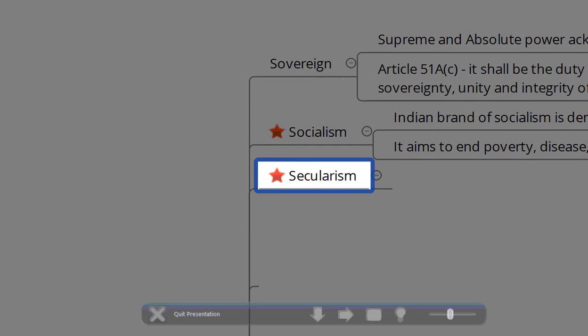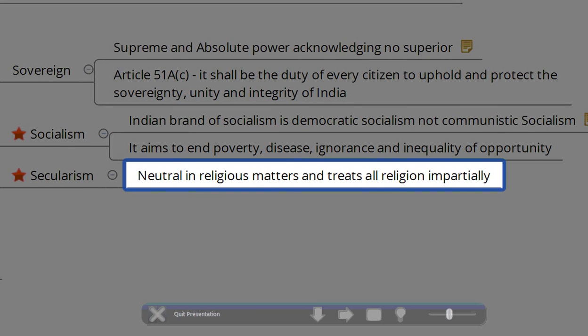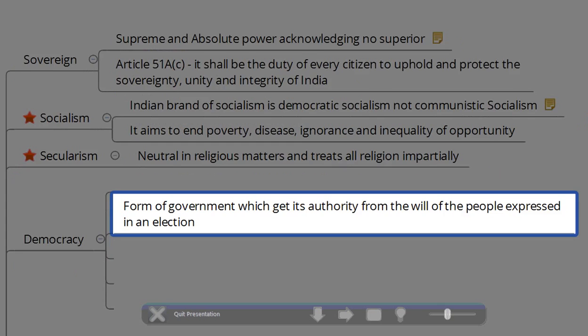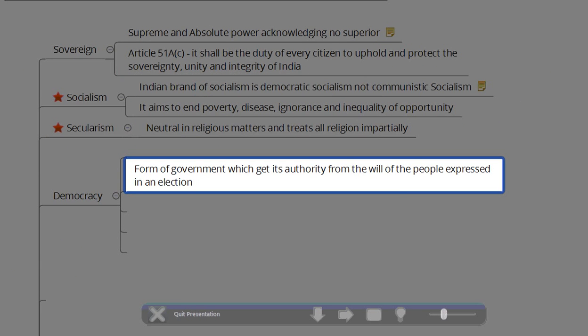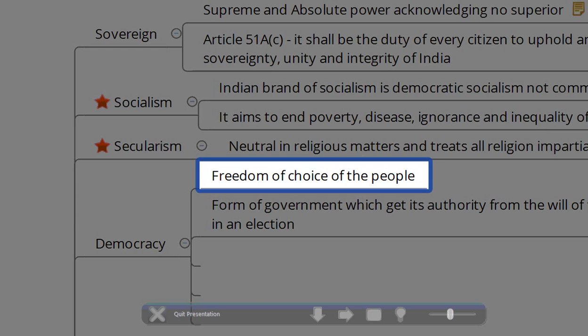The third thing that we are going to see is secularism. Secularism means being neutral in religious matters and treating all religions impartially. Now, what is democracy? It is the freedom of choice of the people, the rule of the people, we say. Government of the people, for the people, and by the people, as told by Abraham Lincoln.